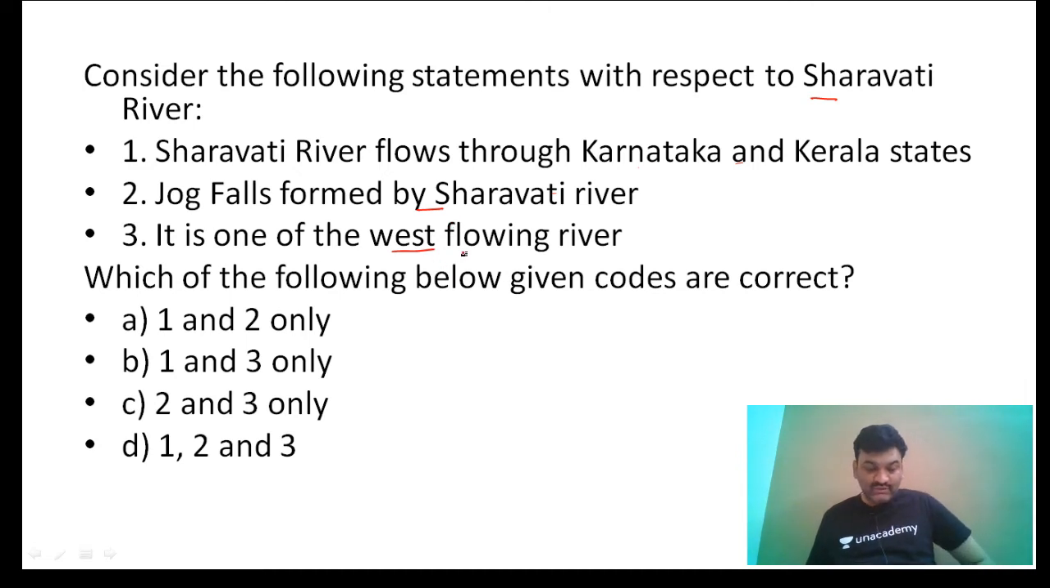Yes. So Sharavati, which originates in the Western Ghats, is known for the Jog Falls. It is a west flowing river which joins the Arabian Sea, but it is not flowing through Kerala. Sharavati is not flowing through Kerala, right?